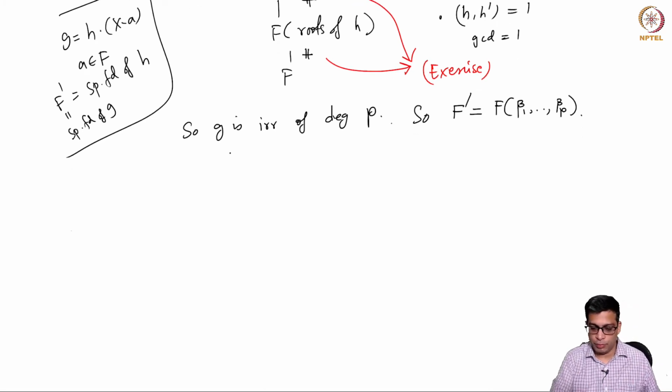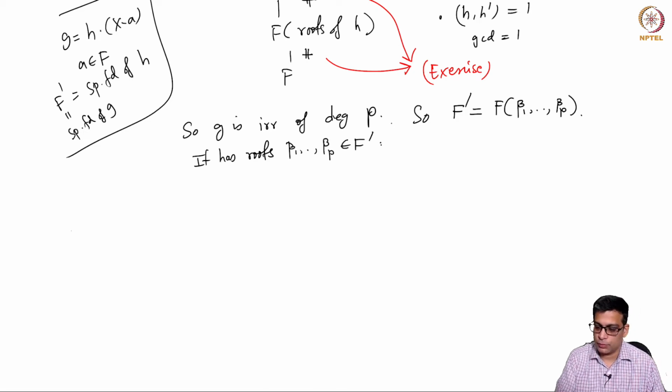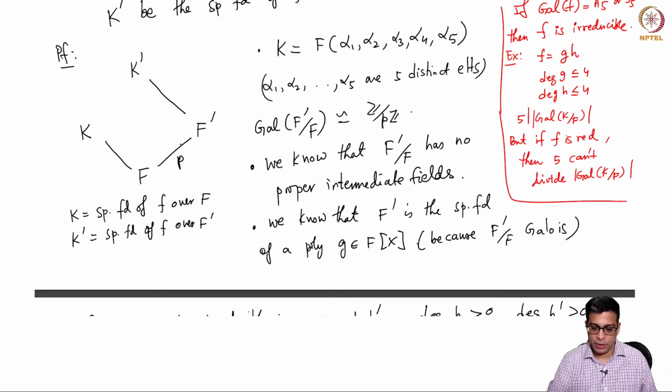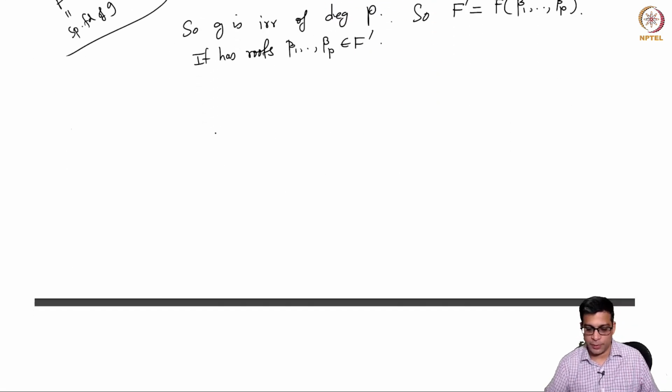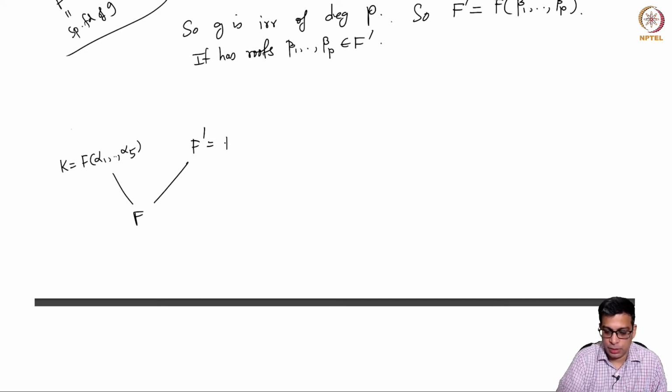So it has p roots, so it splits completely in F prime. So the roots are beta 1 through beta p. So now I am going to rewrite our picture. So K is equal to F adjoin alpha 1 through alpha 5, and F prime is F adjoin beta 1 through beta p.